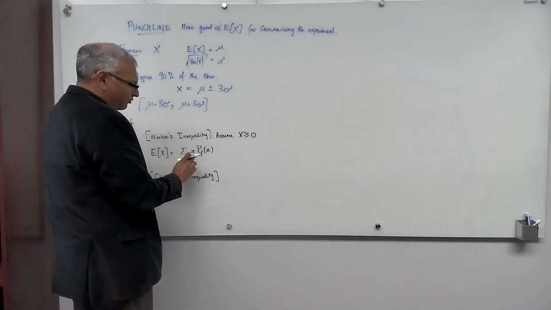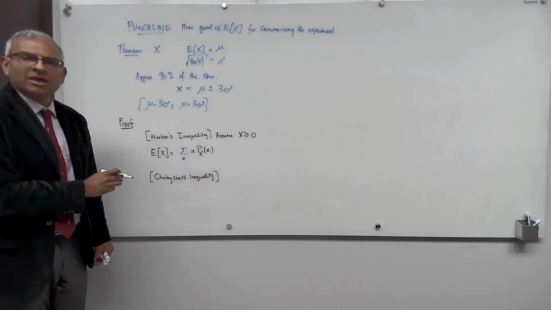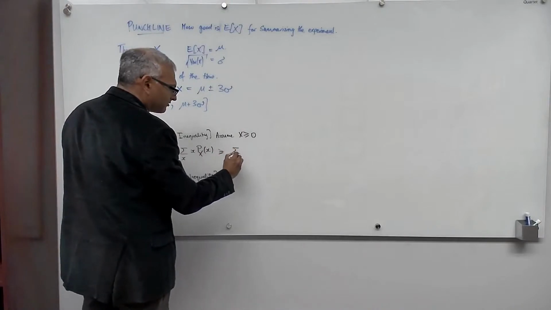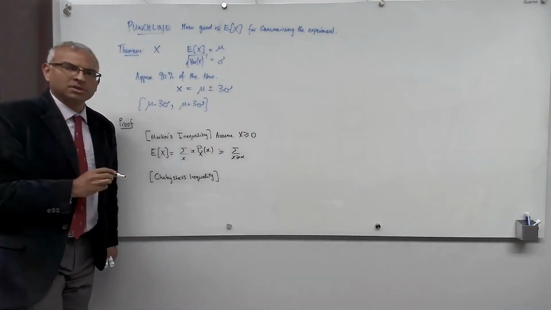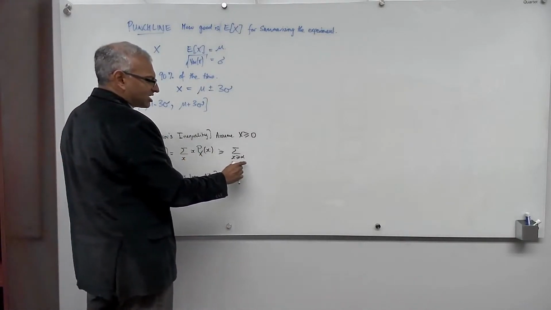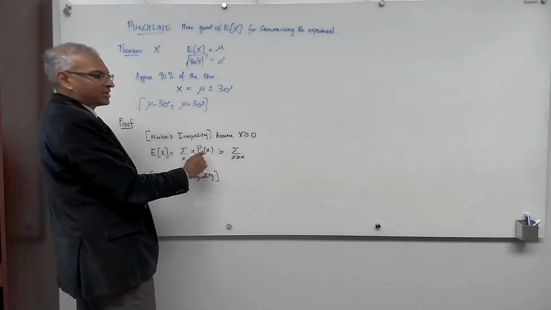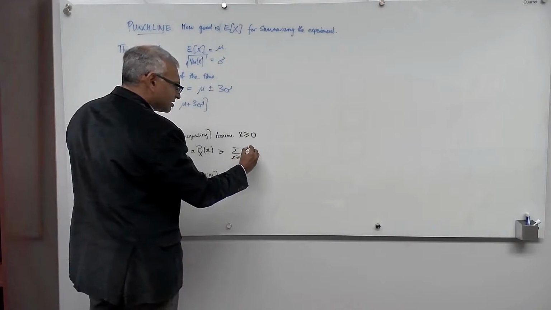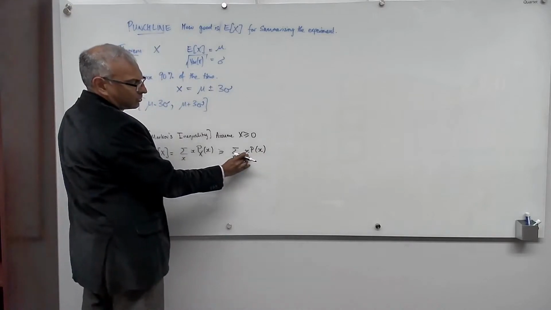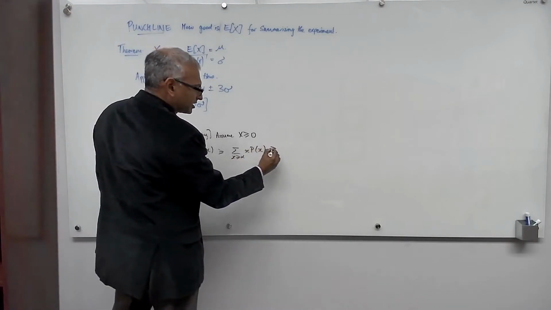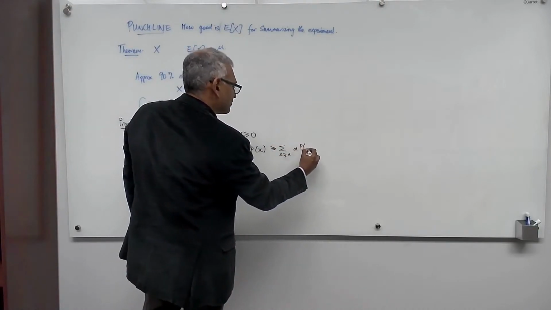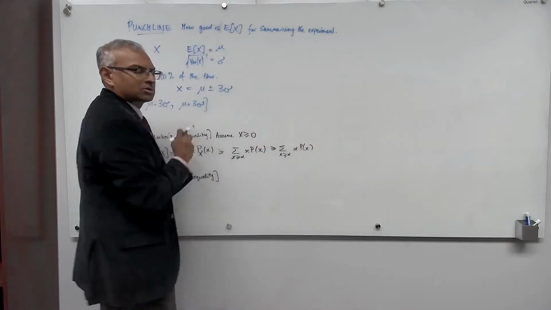In which case, if we remove a part of this sum, you have to get something smaller. So this is at least as large as when I sum over the possible values that are greater than alpha, for any alpha bigger than 0. So the full sum is at least as large as the partial sum, where I only take the possible values that are greater than or equal to alpha times x p of x. But now, in here, x is always greater than or equal to alpha. So this is at least as large as the sum over x greater or equal to alpha of alpha p of x. And that's because x is always greater or equal to alpha.